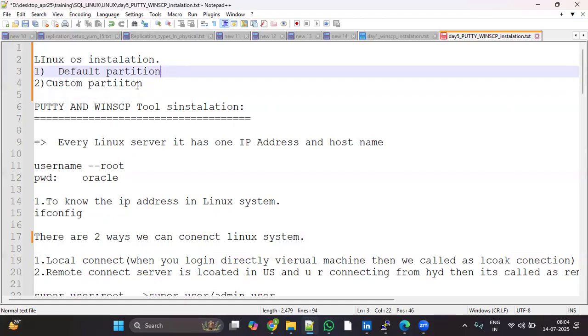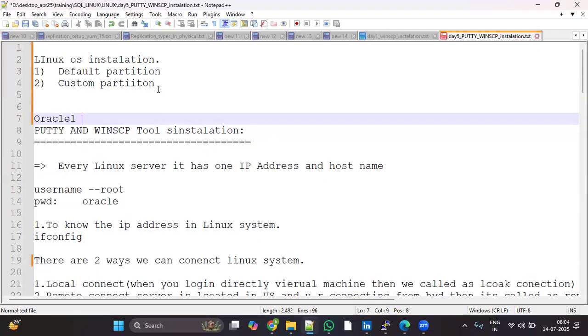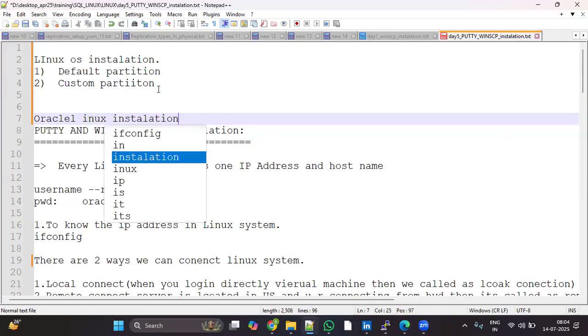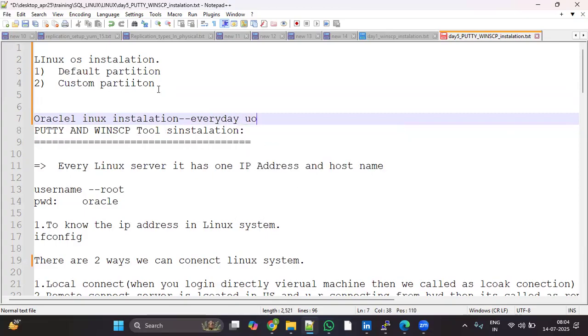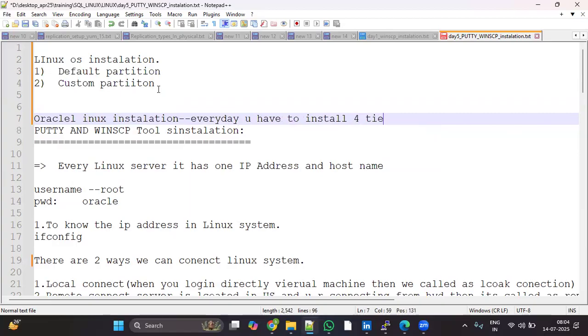If you want to create your own partitions, you have to go with the custom partition model. With these two categories, we have already installed the Oracle Linux operating system. If anyone wants to start the installation, you must start it today itself. You have to practice the Oracle Linux installation every day, at least four times.